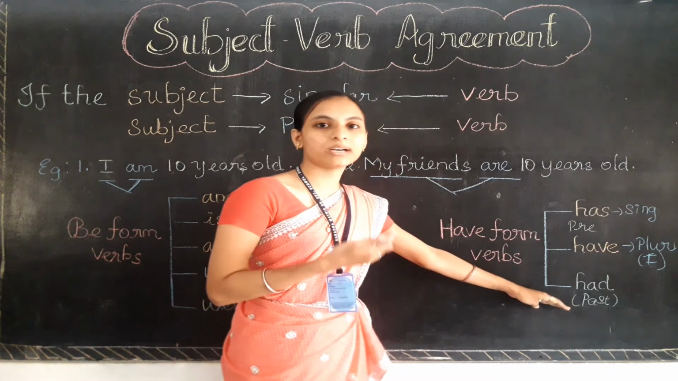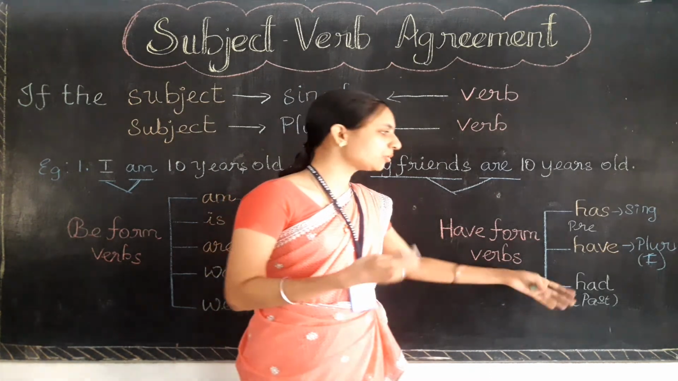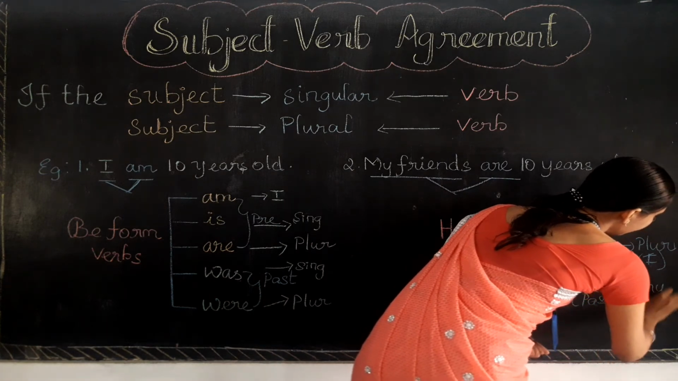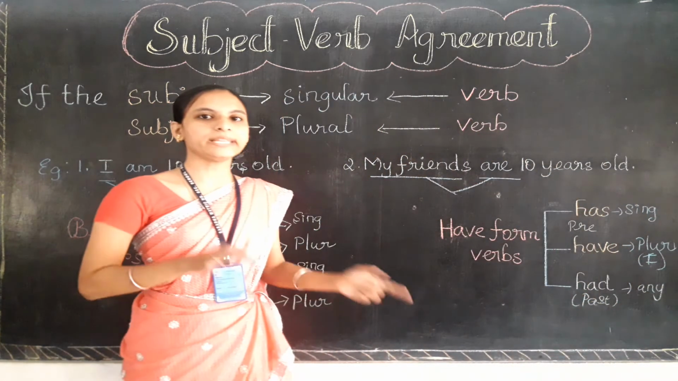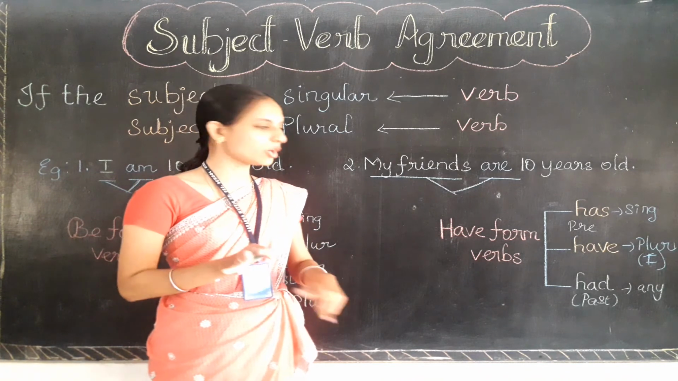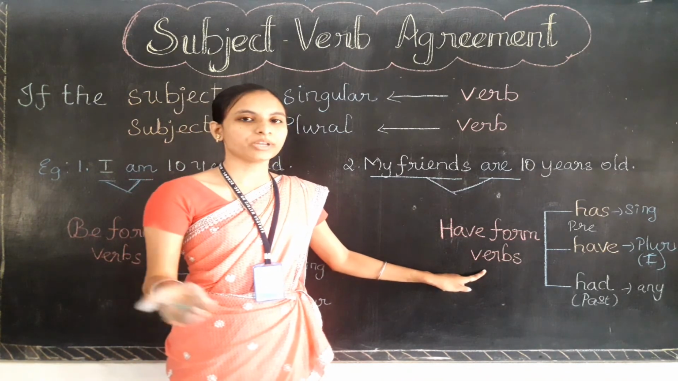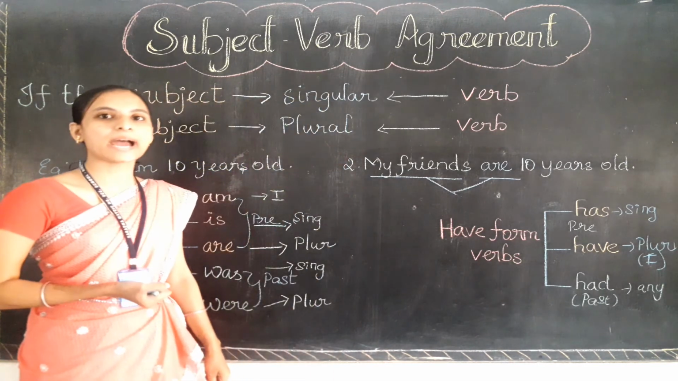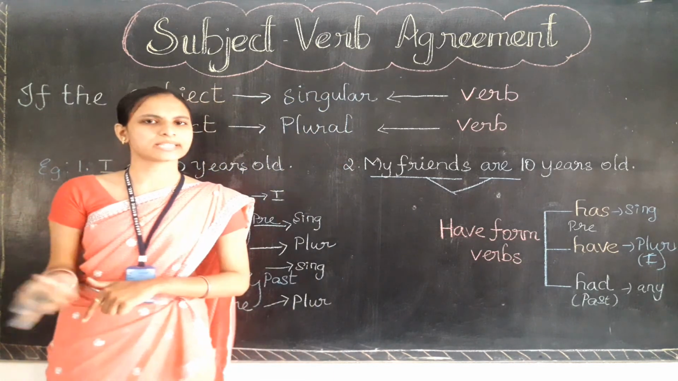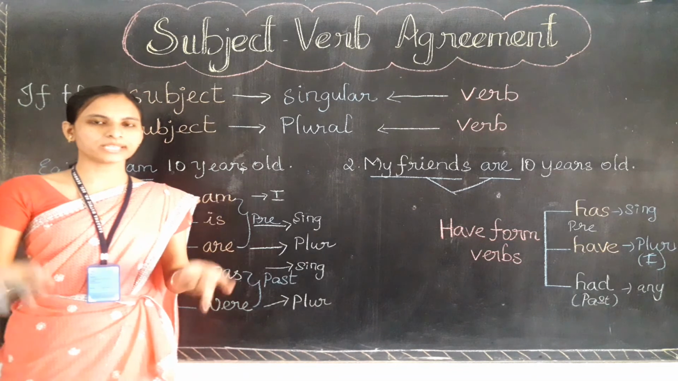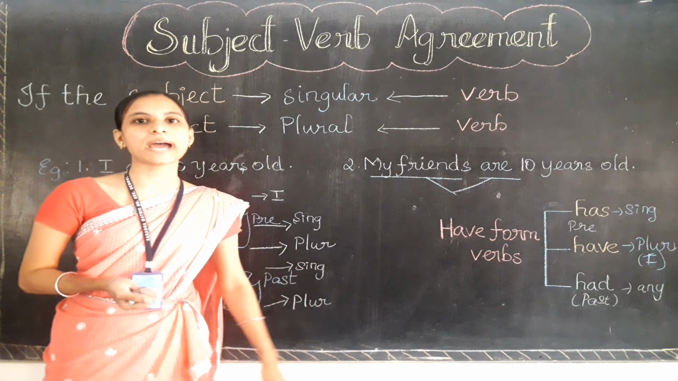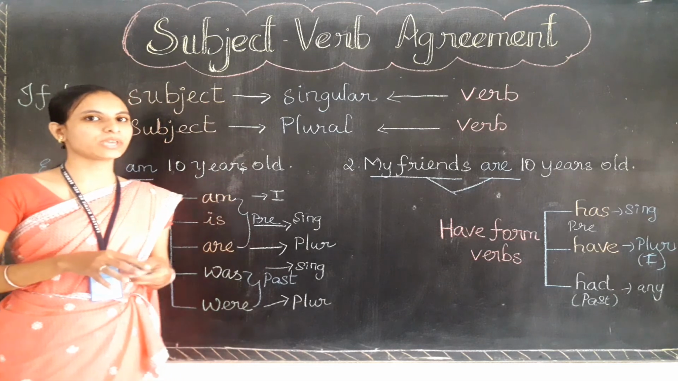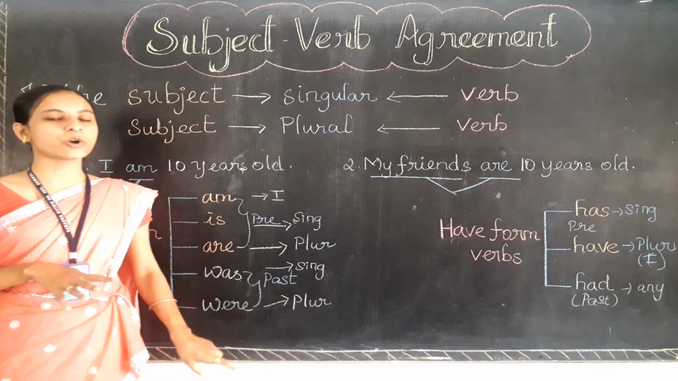But had can be used with any subject, whether it is singular or plural. In the past time event, whenever you are using the have family verb to talk about the past, you need to use had only, with any subject, whether it is I or you or any singular subject. I hope you are clear with this topic, children.